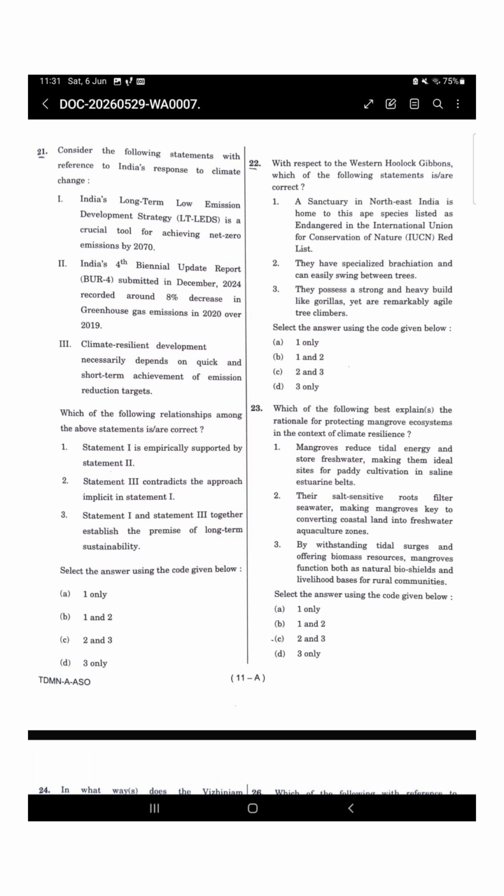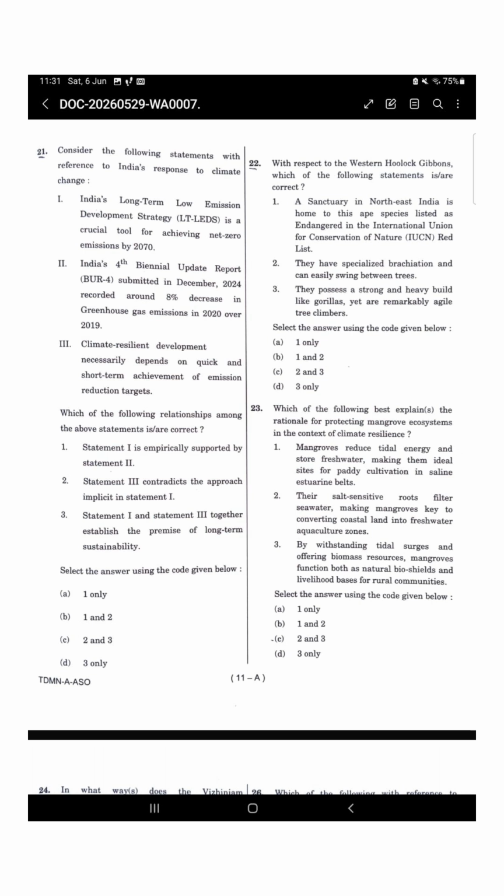So relationship one becomes weak. Now look at statement number three. It says that climate resilient development necessarily depends on quick and short term emission reductions. But statement one is about a long term transition strategy. So that word necessarily is important. Climate resilience involves adaptation, technology, infrastructure, and long term planning, not merely short term emission cuts. So statement three contradicts the broader philosophy behind statement one. So relationship two looks correct.